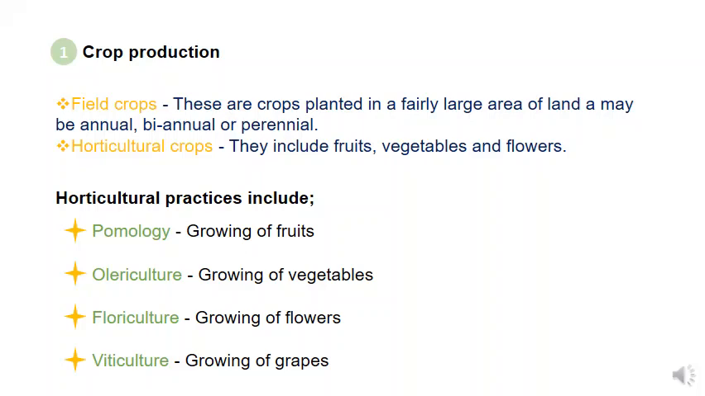Horticultural crops involves growing of fruits, vegetables, and flowers, and this has been given different names. For example, growing of vegetables is called olericulture. Growing of fruits is called pomology. Flowers is called floriculture, and growing of grapes is called viticulture. We are going to get these things in pictorial view as we proceed.